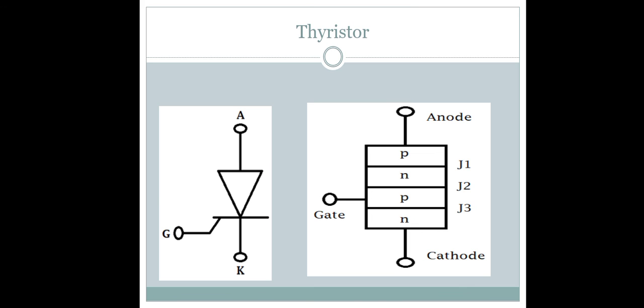Diode means a P type and N type semiconductor. It is made up of a single diode. There are two diodes used in the thyristor, PN, PN. These are the junction layers. There are three junctions: the first PN junction creates J1, the NP junction creates J2, and again the PN junction creates J3. There are three junctions J1, J2, and J3. There are three terminals, anode, cathode, and gate terminal. This is the symbol of thyristors.